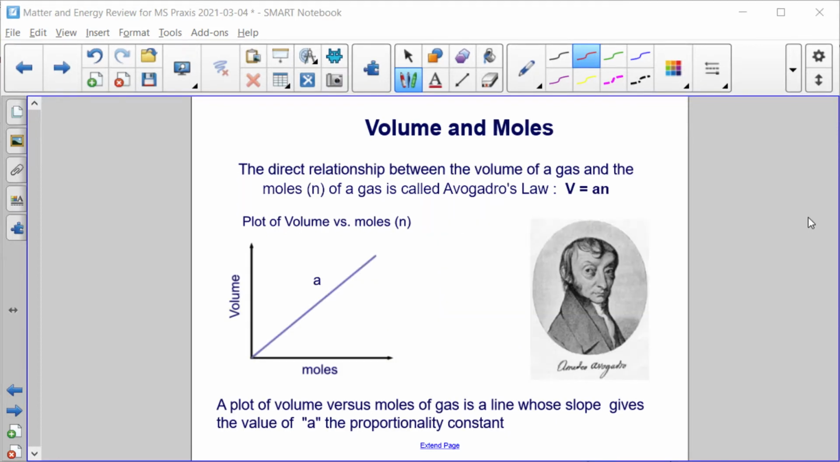The direct relationship between the volume of a gas and the moles of a gas is called Avogadro's law. We can show the relationship using this equation where V is proportional to n by this proportionality constant A. Directly, as we increase the number of moles, the volume increases as well. The slope of this line would give us this constant A.